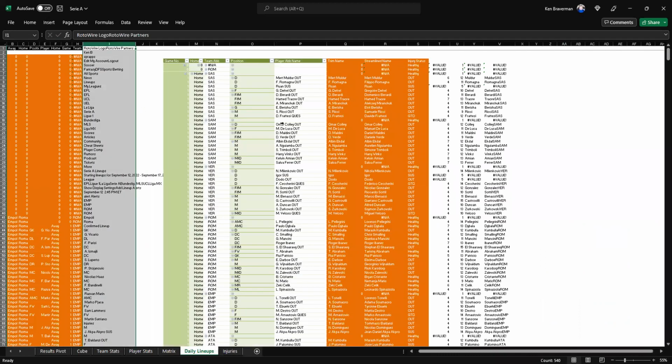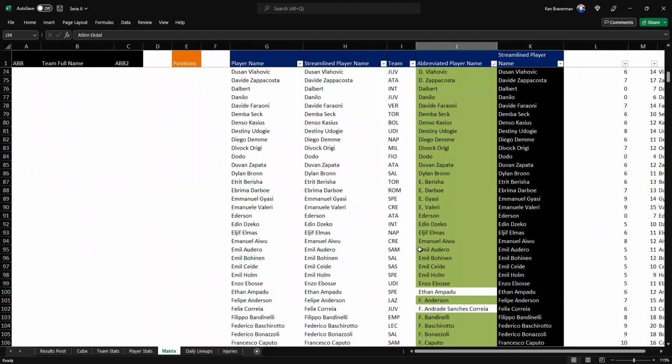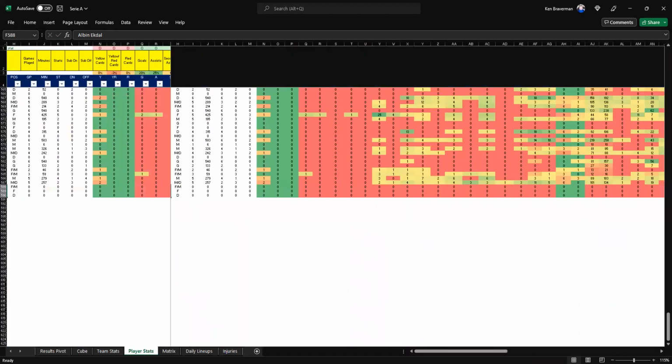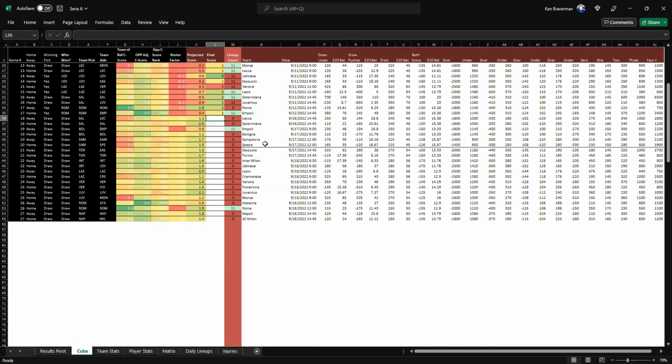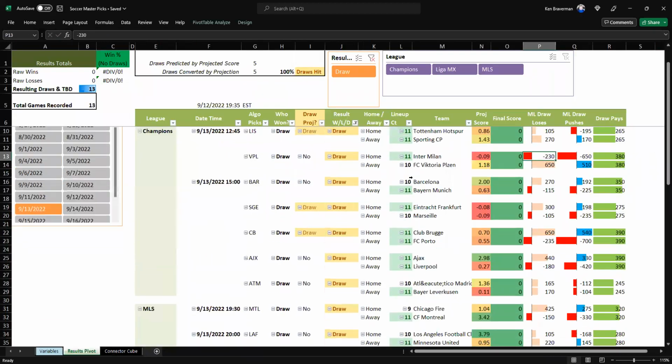updating the lineups here and then going through and finding out players and what their matrix names are. That's the annoying part of this, but it's important to get the roster straight because they're involved in the projections, the players that are actually playing. And then you paste in the odds and then you're done. And that's how you do it. It takes me about 15 minutes each one, depending on how many players are coming in and their names are coming in. But once that starts getting taken care of, it seems to be going a lot faster.